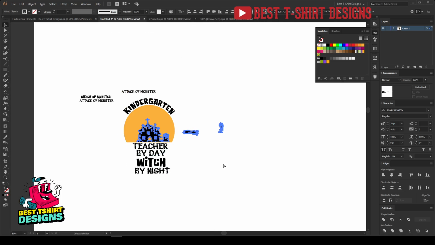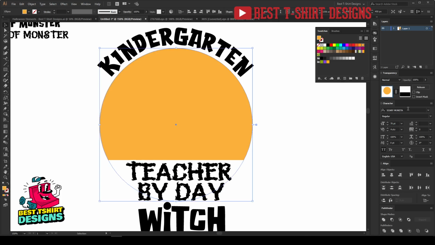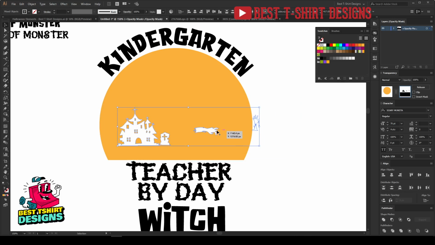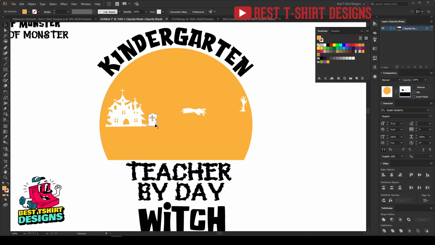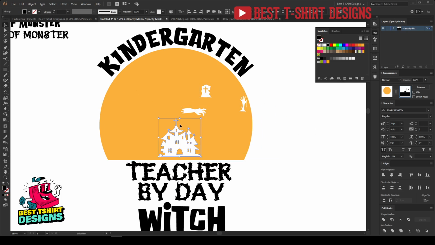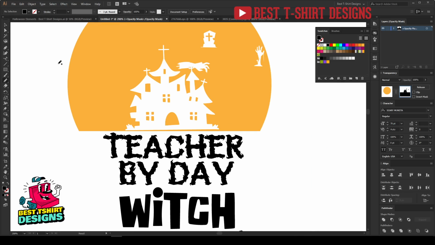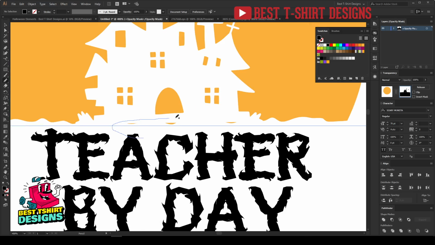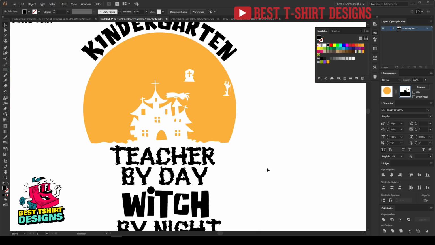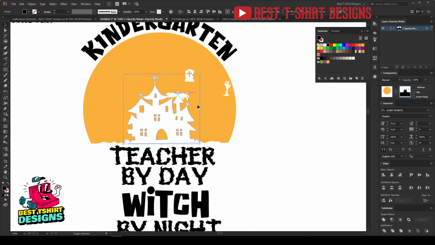So let's say I'm going to cut all of this, and then I'm going to select this ellipse here, go inside the transparency and paste it here, Ctrl V. I'm not pressing Ctrl F because their position is not defined yet. So I'm going to just place my house here. This is completely fine. Just here I need to create a ground position. How to do that? I'm taking my pencil tool with black fill. If I just simply draw random shapes like this, you can see it will make a ground position like that. It hides these small details, so it will look like my house is standing on a ground.